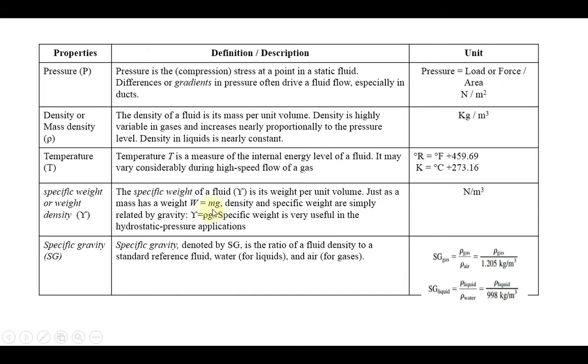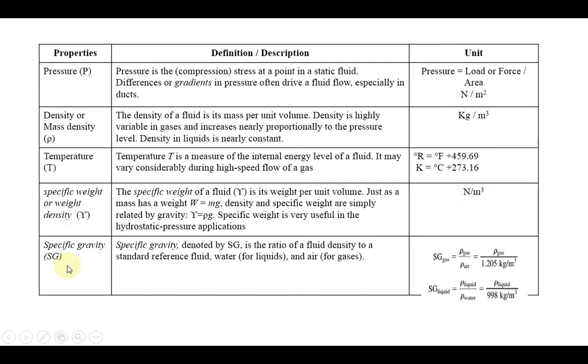Okay, here mass per volume is nothing but density. When you divide the mass term by volume, you get the density, nothing but rho. That is what we can relate with your specific weight. Specific weight is very useful in hydrostatic pressure applications. The unit of specific weight is Newton per meter cube.